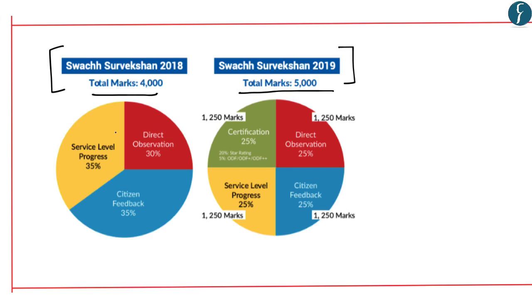In 2018, there were three components, that is service level progress, direct observation, and citizen feedback, where service level progress and citizen feedback accounted for 35% each and direct observation accounted for 30%. But now the components have been increased to four, that is first certification, then direct observation, then citizen feedback and service level progress, and all these have been allotted equal marks now. So as compared to last year, this year it has four components and all those components have been allotted equal marks with respect to Swachh Survekshan of 2019.